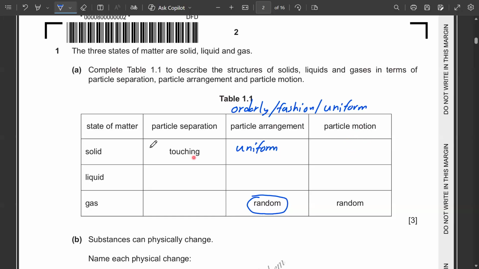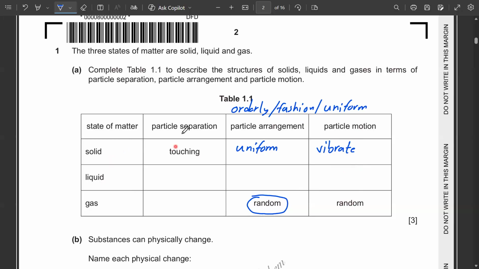Then particle motion for solid: if it is random for the gas, then for solid it is not random. Rather, it can only show a vibratory motion. Vibratory motion is exhibited by the solid.